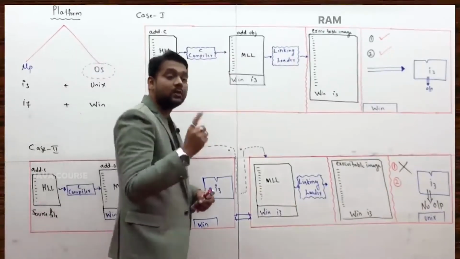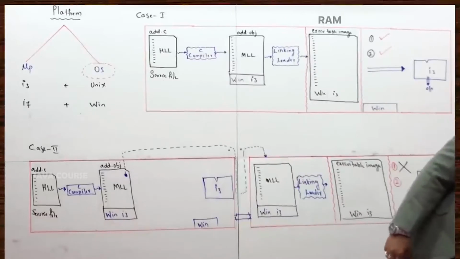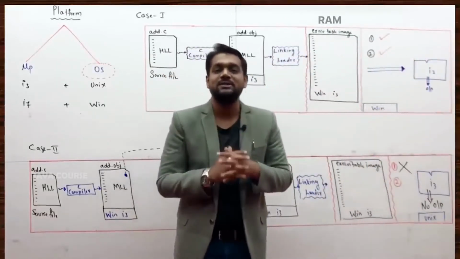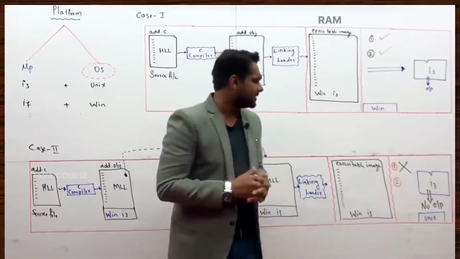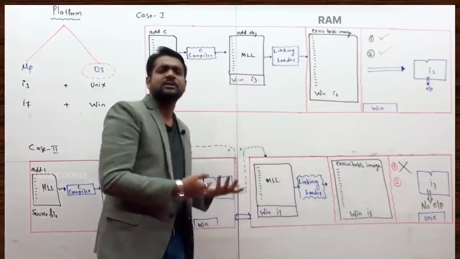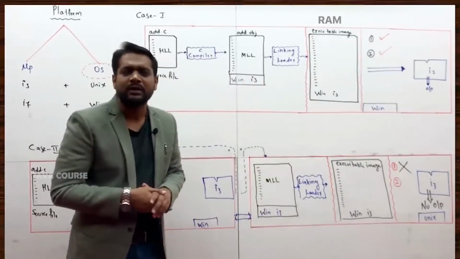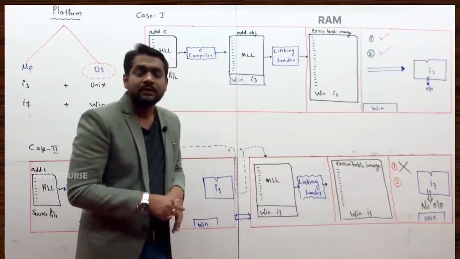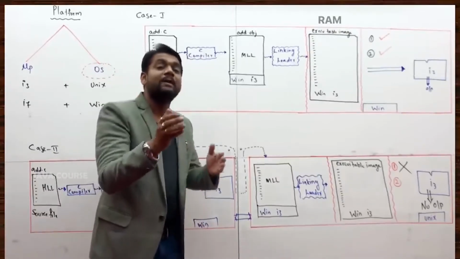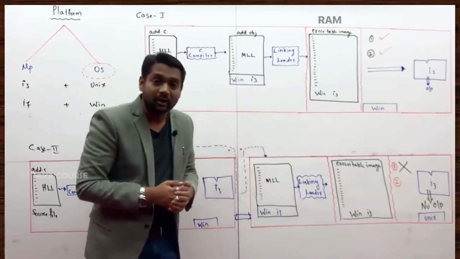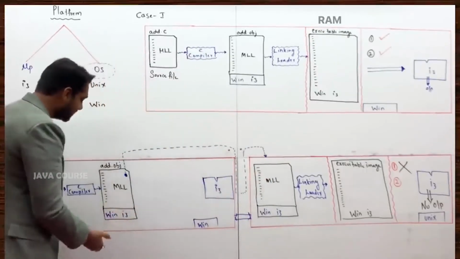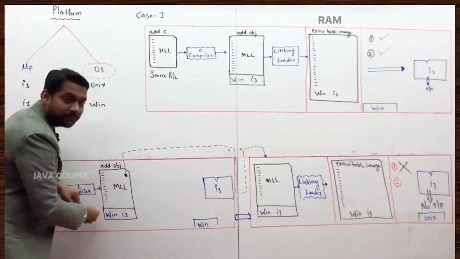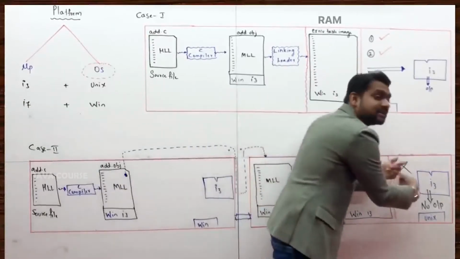And this is the reason why your C program is called platform dependent programming language. What, sir? You have written two cases and you are telling this is the reason why C program is called platform dependent programming language. Why, sir? Your C program is called platform dependent programming language because it expects the platform to be same at the time of compilation and at the time of execution.